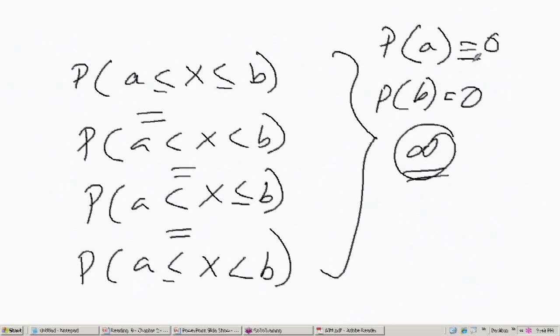So if you want to find the probability of one number, it will be 0. However, if you are interested in the probability between any two numbers, the area will give you the probability. This is a very important conclusion for us, right?